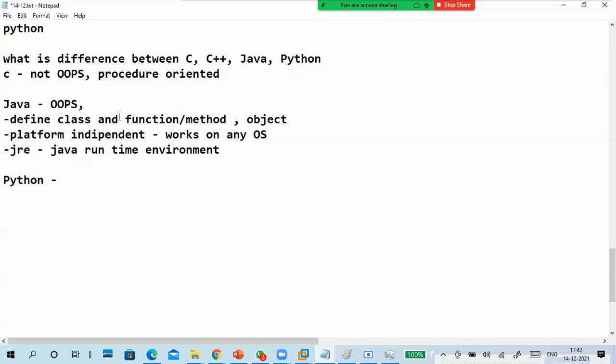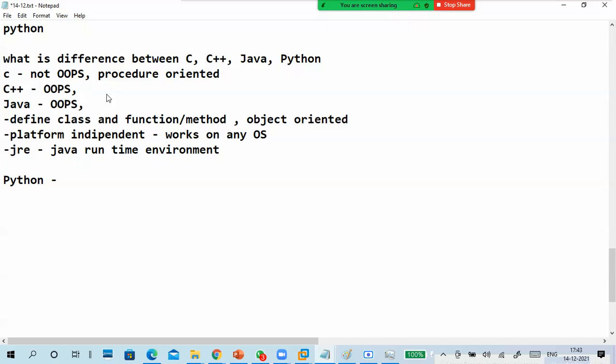See, you guys know the answers, but you are not telling. Maybe you are feeling shy. Yeah, tell, Anup. This is a procedure oriented language, and we can't run it on different platforms, meaning it's not platform independent. Again, you have to run it in something like Turbo C++. Next, C++ is OOPS again. So that's the difference.